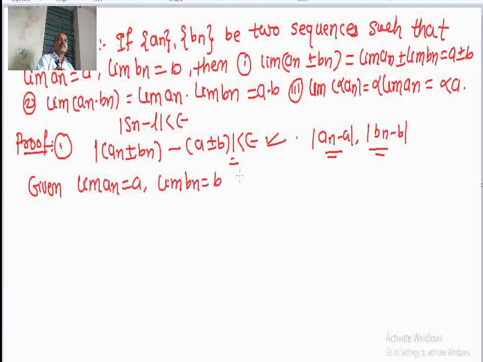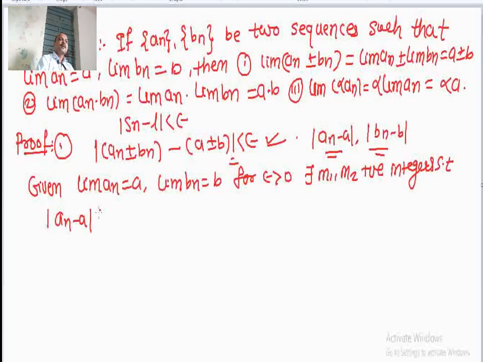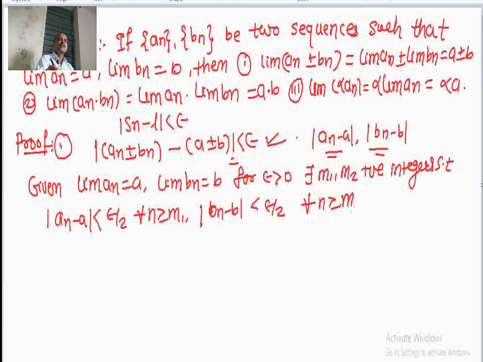So, for each epsilon greater than 0, there exist m1, m2, these are two positive integers, such that mod of an minus a is less than epsilon by 2 for all n greater than equal to m1, mod of bn minus b is less than epsilon by 2 for all n greater than equal to m2.